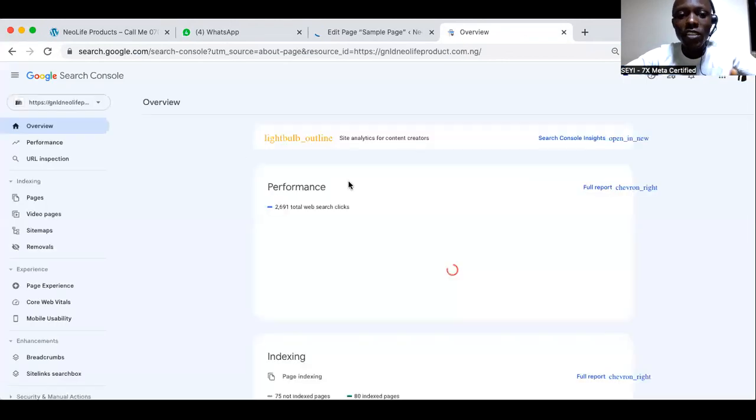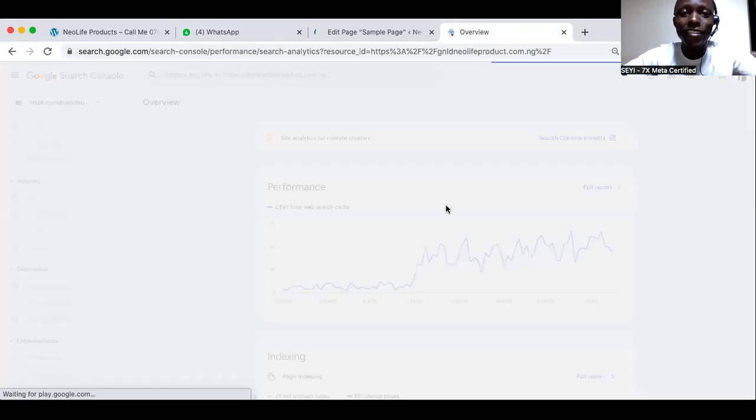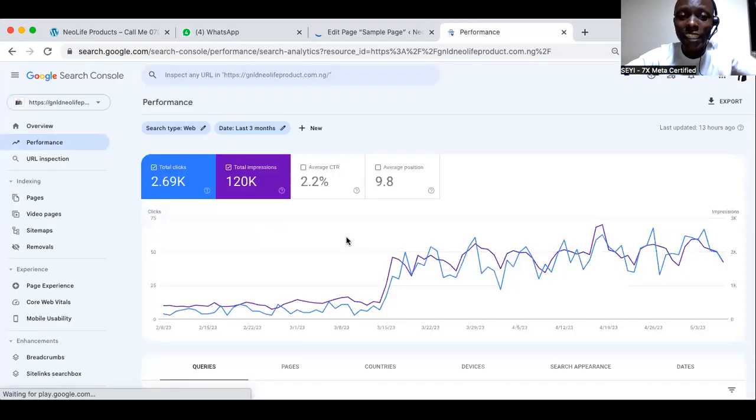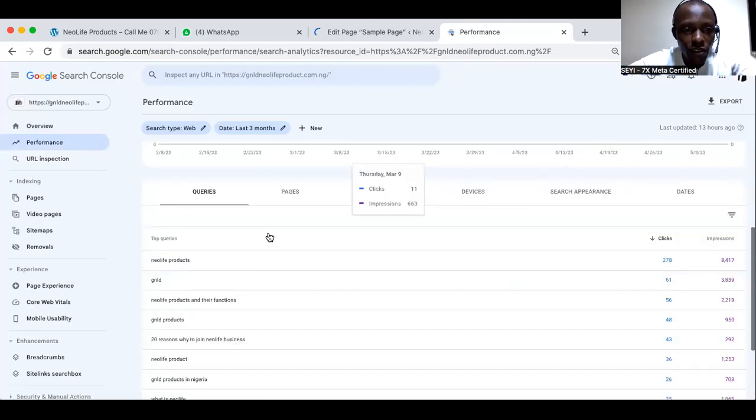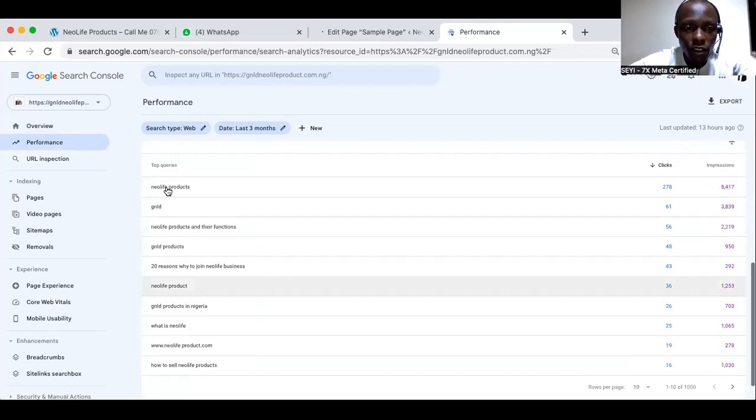If I'm going to teach this same thing in the next one month, it's going to be a different ball game. It's not going to be the same because I will have more insights that are different from what I'm saying right now. So this is what the data is saying as at this time. If you go to query now, remember what I said I want to call that one? I say about NeoLife. See, NeoLife products.